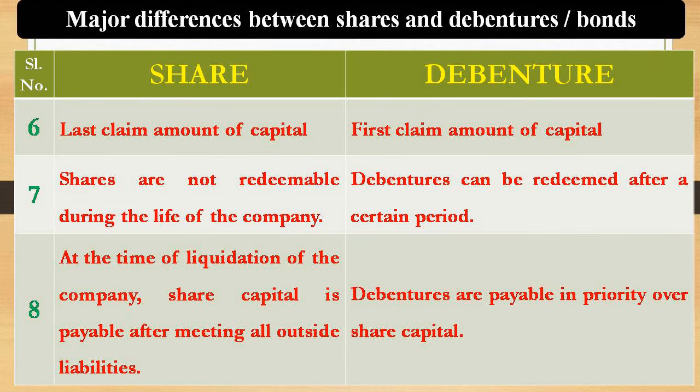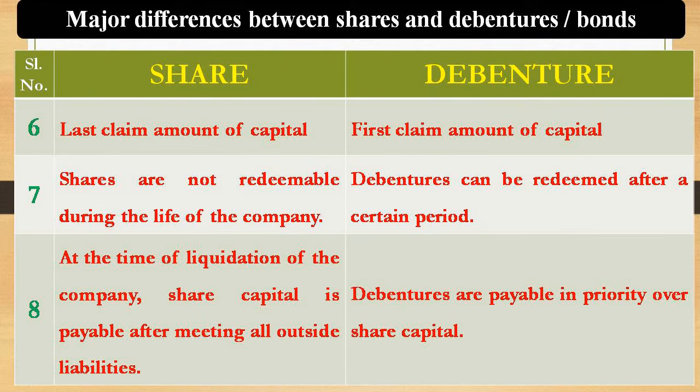For example, in the case of debentures there is a fixed rate of interest, and another point is that debentures have a maturity period, a tenure. For example, dated government securities, where normally the fund is repaid after 10 years. Sometimes the company issues debentures for a 5-year period. That means the debenture holder will get the principal amount after 5 years. At the same time, the debenture holder will receive interest regularly, maybe quarterly, half yearly or on an annual basis.